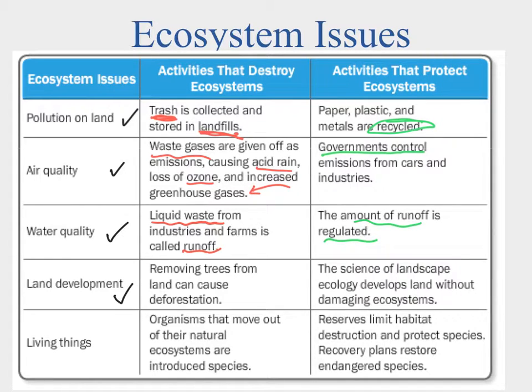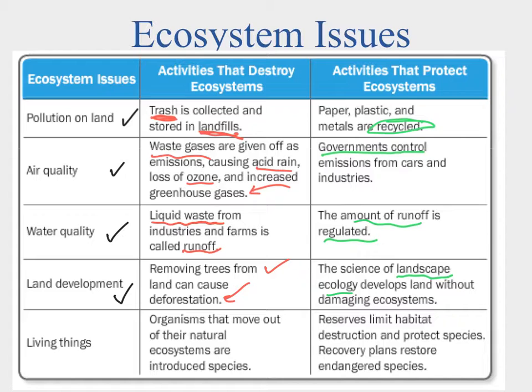Another issue is land development, and land development is important because as our population grows, we need to have more space, and as we have more space, we're removing trees, and that's leading towards deforestation. We're also destroying natural native habitats. So one of the things we can do is we're noticing now that there's landscape ecology, and what that does is develop the land with as much of a reduction in the impact on the ecosystem as possible.